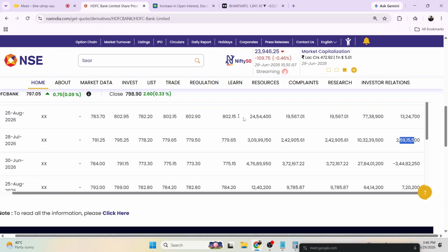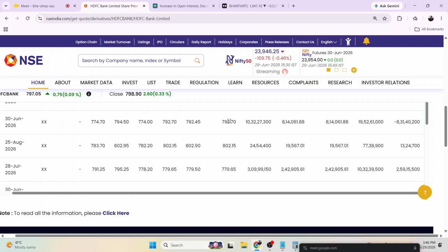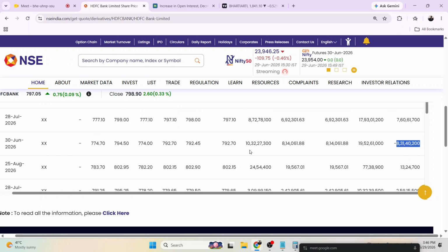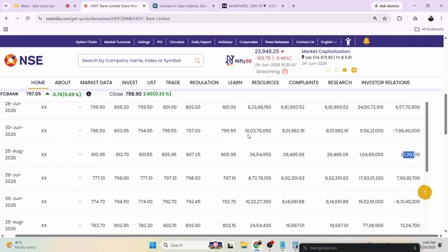Next, price is increasing, open interest is increasing. Again, there is a sign of long build-up. Next day, again price is decreasing and open interest is decreasing. So again, profit booking. People who bought their contract on the very next day close their position or book their profit. There is not much certainty in the market. Now next day, price is increasing, open interest is increasing. Again long build up.